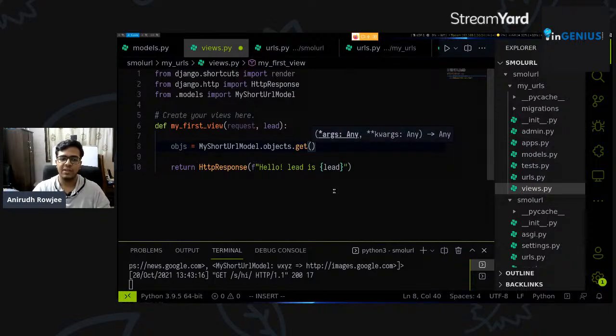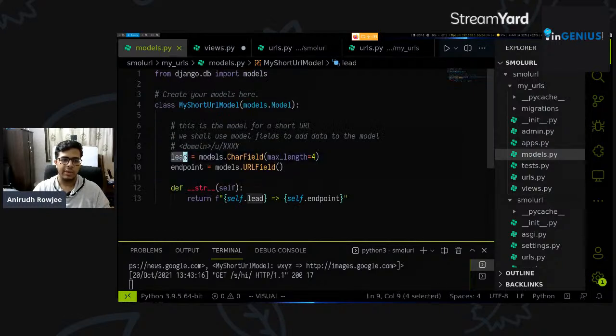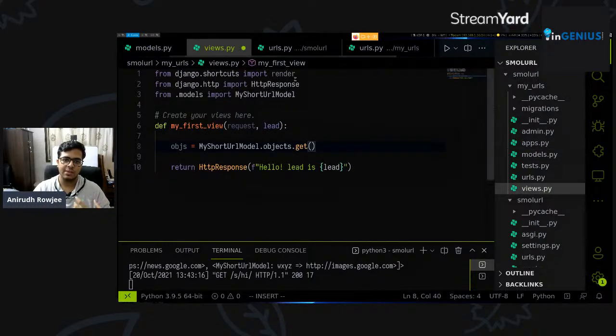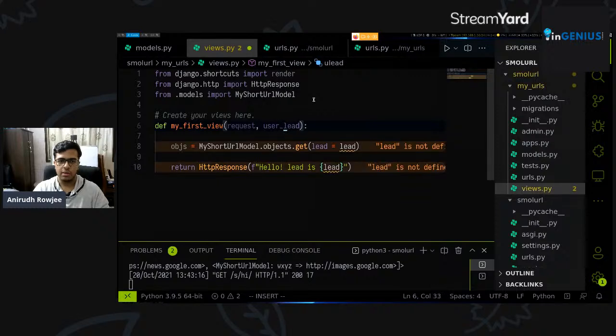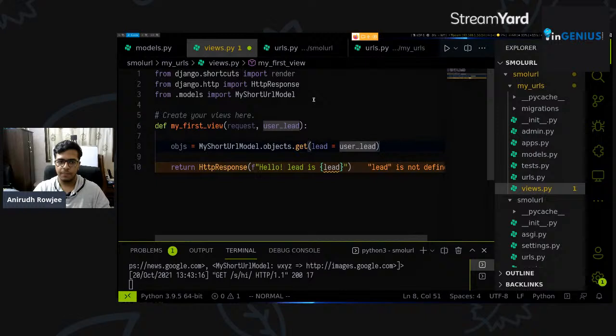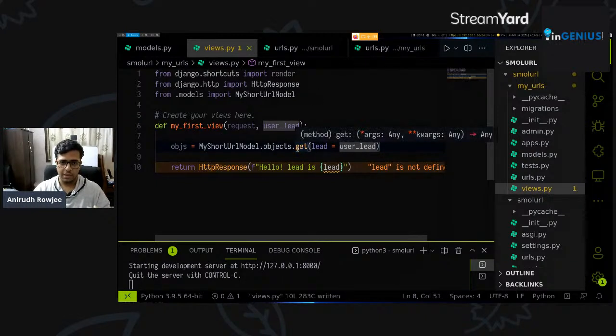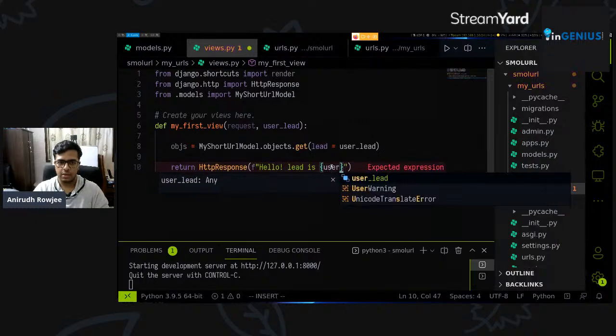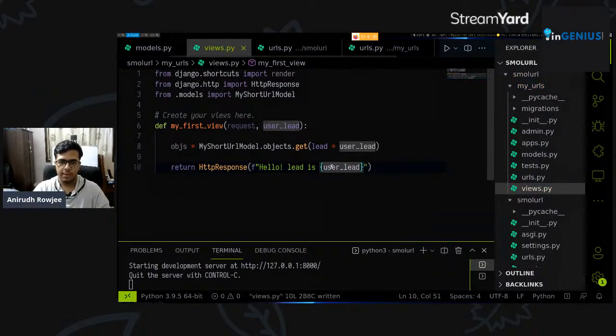What I want to do is I want to find the first entry in the database where the lead, or what I've defined to be the lead here, where the lead is equal to the lead that someone's given us in the URL, right? Let's say lead equal to lead, or we can change the name for this. We can say user lead, right? And say lead is equal to user_lead here. So all this is telling Django is, look, of all the objects that my short URL model has, get me the object where the lead field is equal to user lead, right? And in this print statement as well, we can change that to user_lead, right?